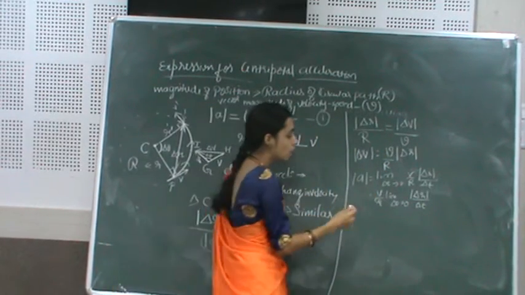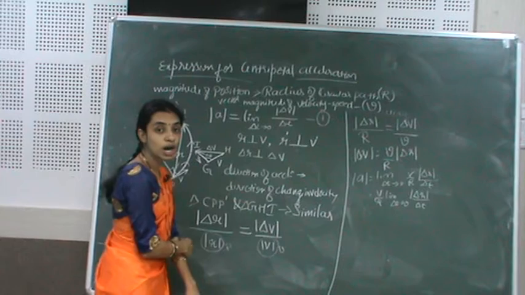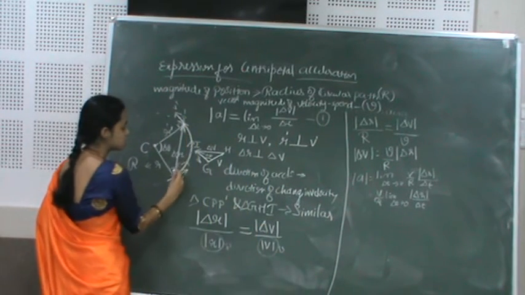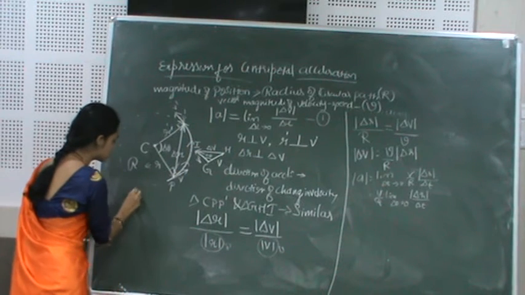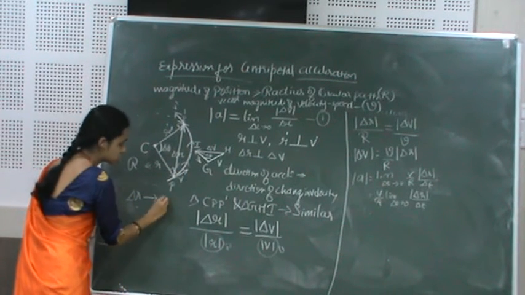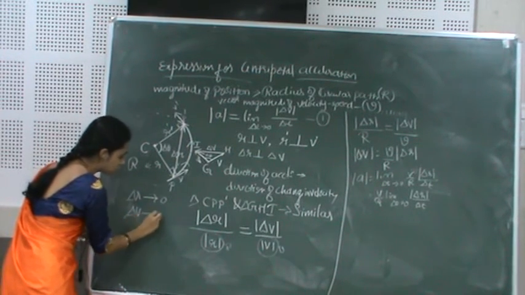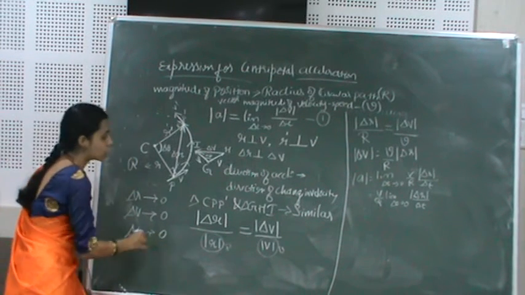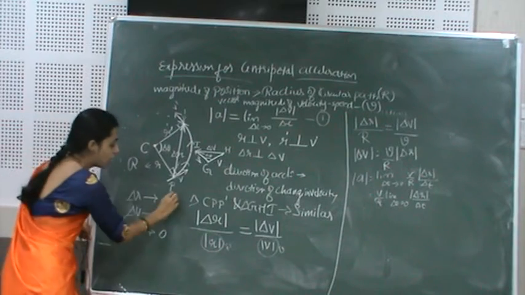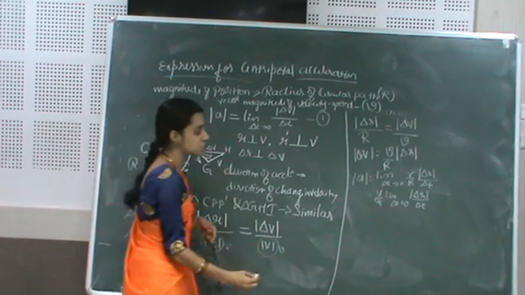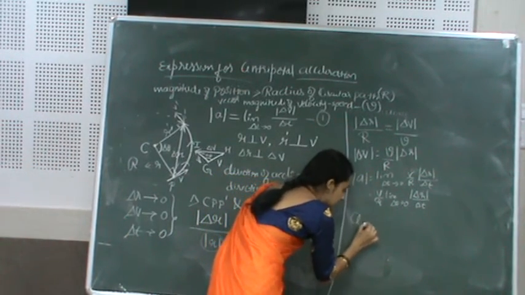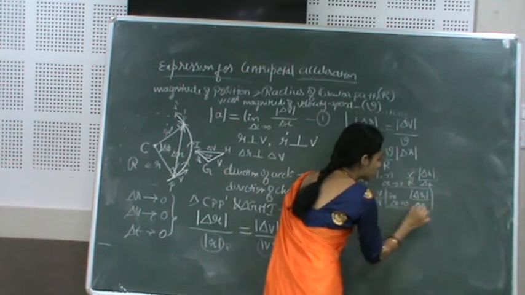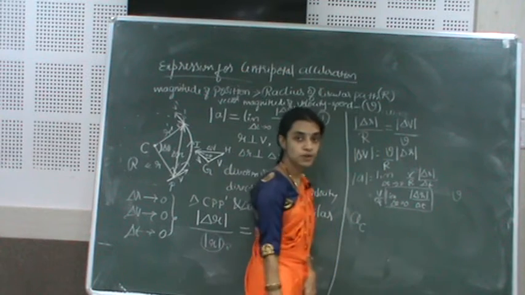So when the limiting value is applied, that is when the change in position tends to 0, and the time interval also approaches 0, our acceleration will be equal to that of the centripetal acceleration, and this term will be equal to the speed v.